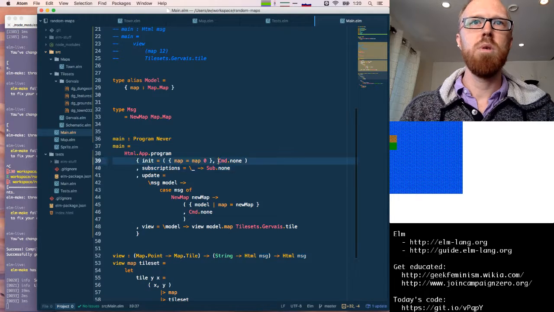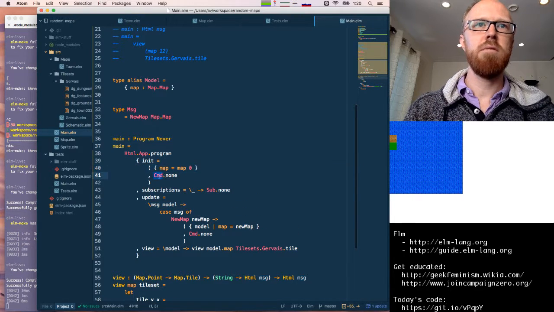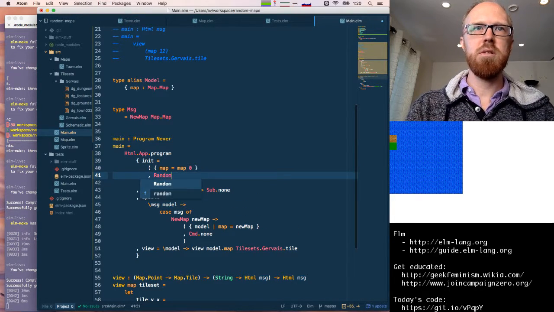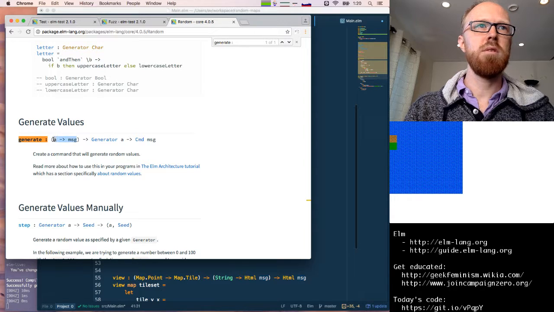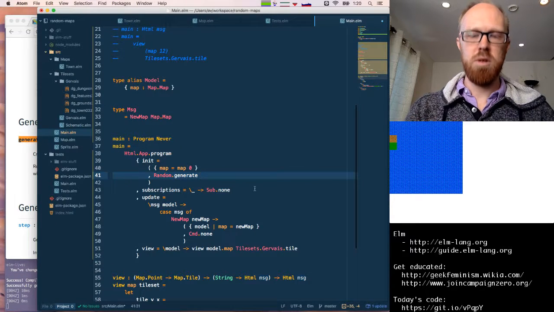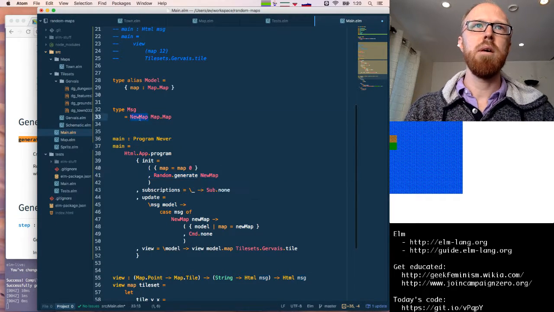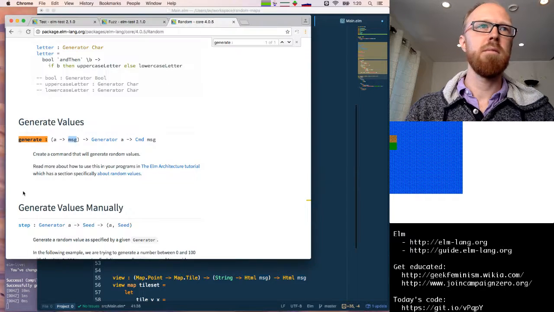Okay. Then, when we start, we want to kick off a randomness generation. Random.generate. Our message that we're going to produce is going to take a map and give a message. So we're going to use the new map tag. Then we're going to pass it our generator.